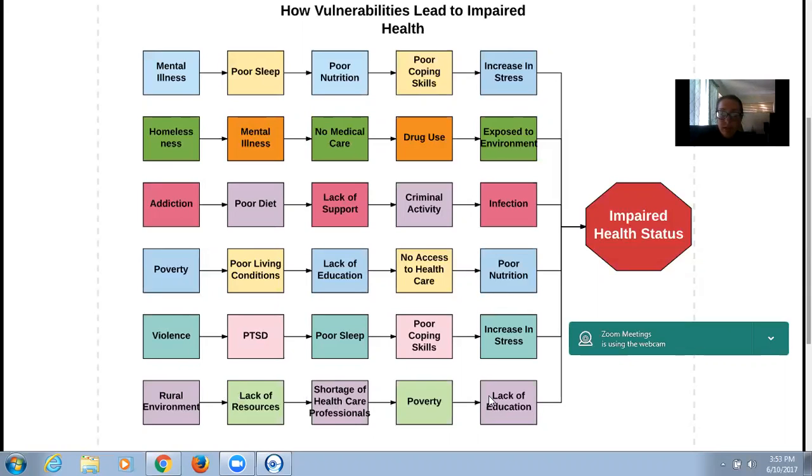So as you can see, they're all very interrelated, and there's a lot of commonalities amongst these vulnerabilities.